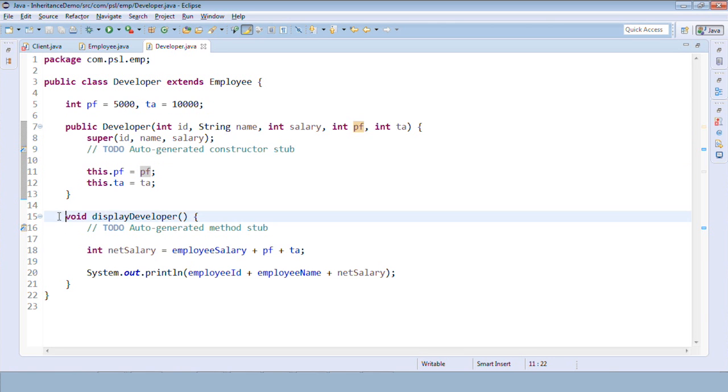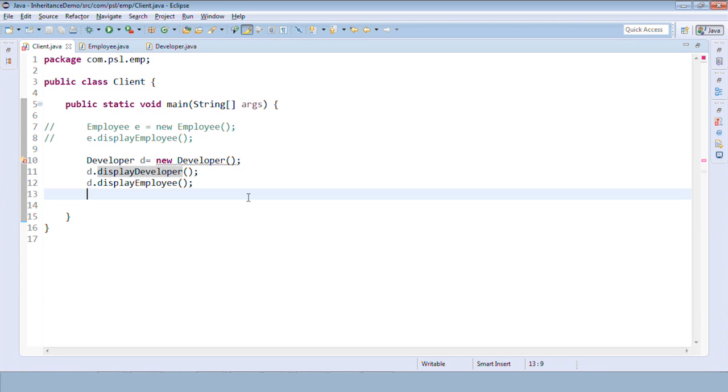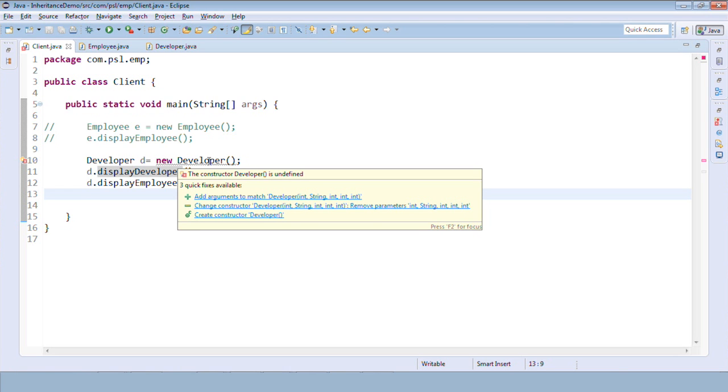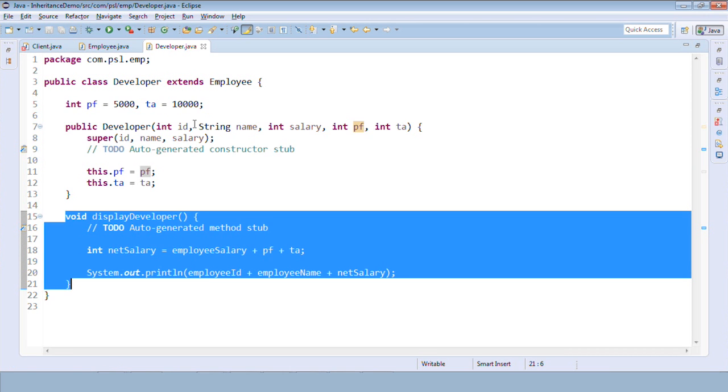and here onwards we can give a call to the methods as we are calling. So let's go to the client class and we'll create an object and we'll give a call. So it has started giving an error because we don't have any default constructor in the developer class. We have a parameterized constructor. So let me pass the 5 parameters in the developer, right? Because we have a 5 parameterized constructor: ID, name and salary, PF, TA.